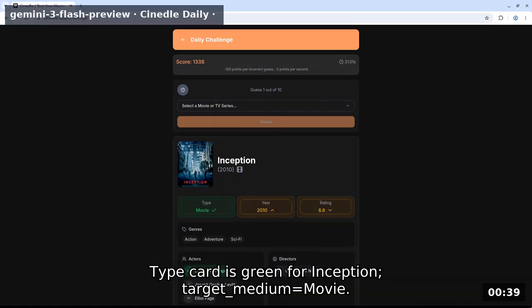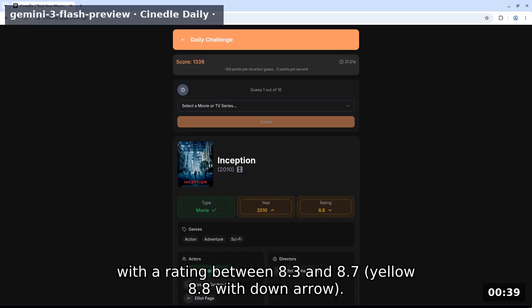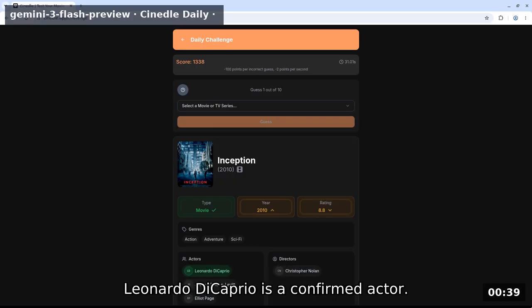Type card is green for Inception. Target medium equals movie. The target is a movie from 2011 or 2012. Yellow 2010 with up arrow with a rating between 8.3 and 8.7. Yellow 8.8 with down arrow. Leonardo DiCaprio is a confirmed actor.